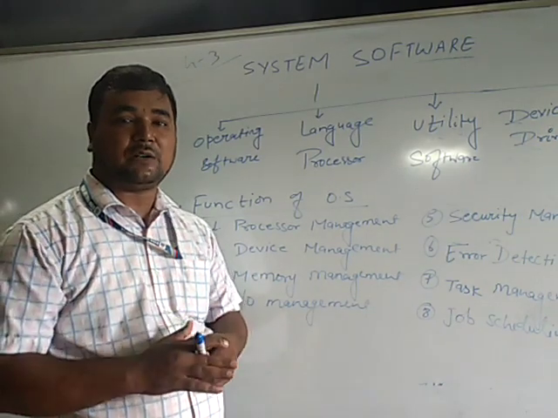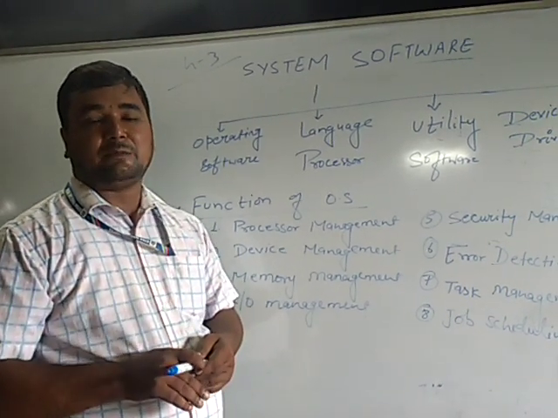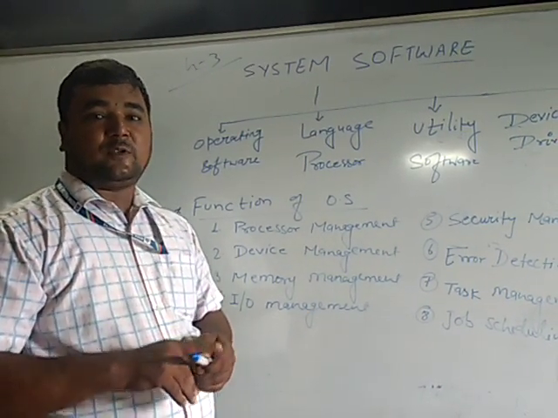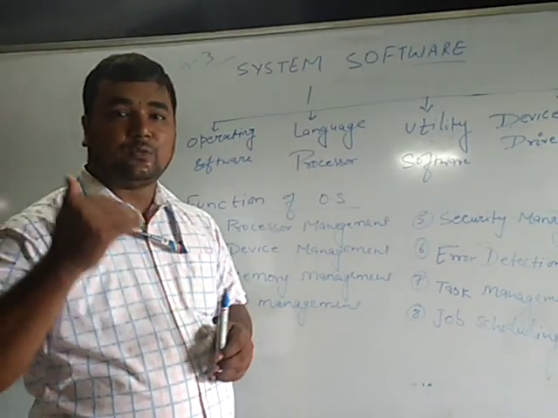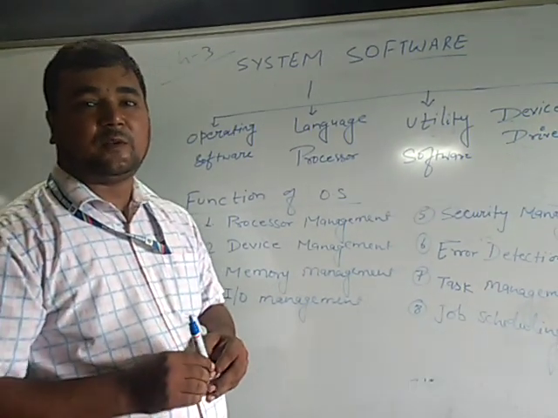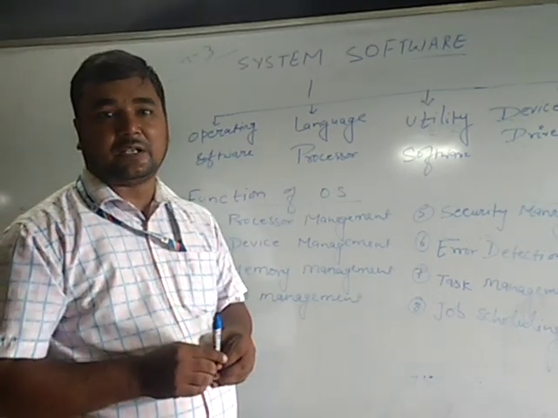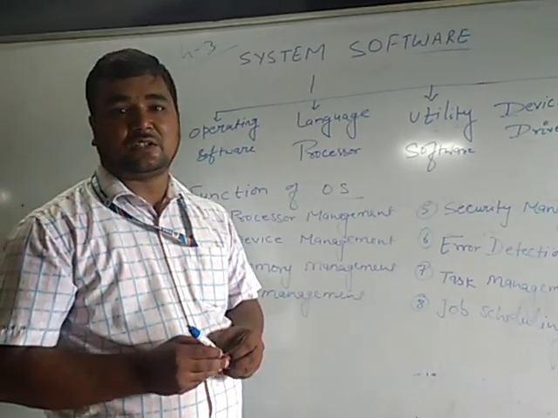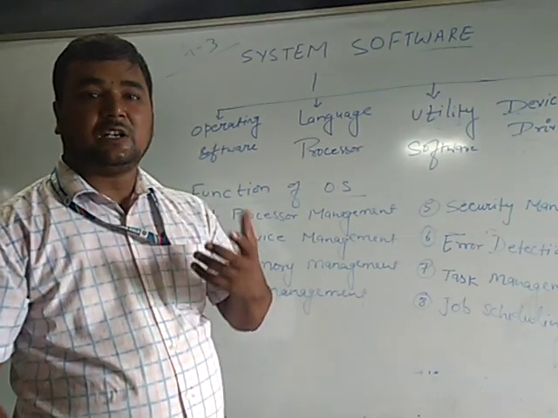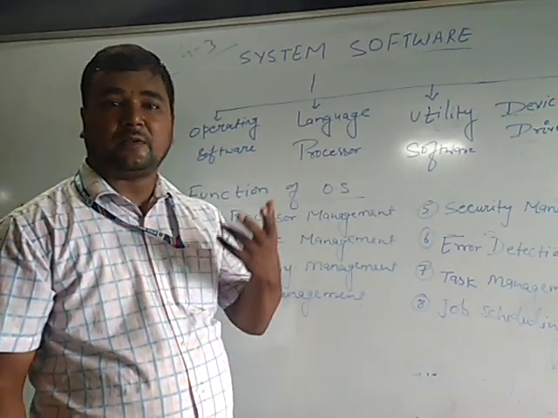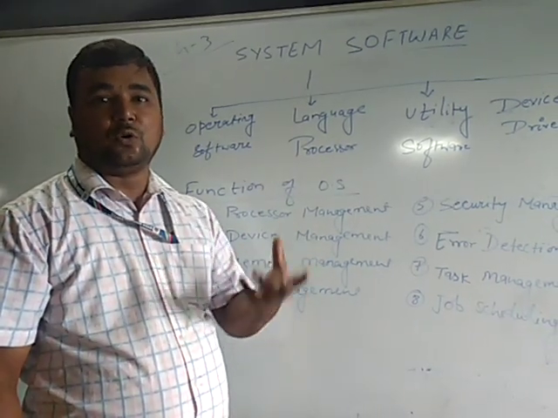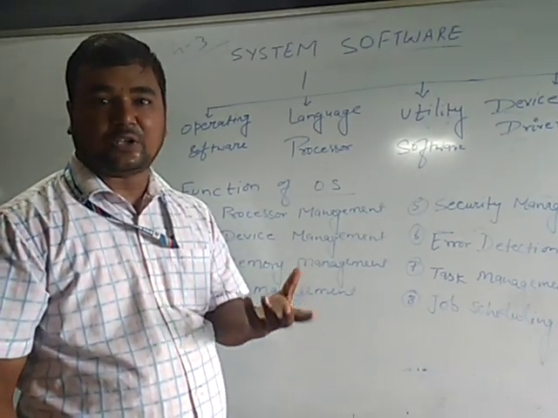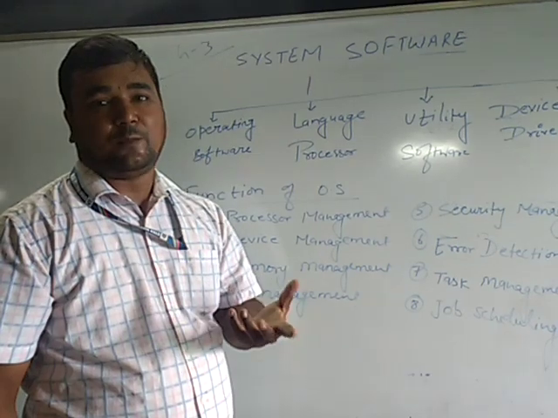As you all know, our computer is a dumb machine. Dumb machine means it cannot perform any task without the user's instruction. Then one question arises here: in what form will we give the instruction to the computer? By speaking we cannot give the instruction to the computer. We give instruction to the computer in the form of code, in the form of statements. These statements or codes that we give to the computer to perform any task are called program.